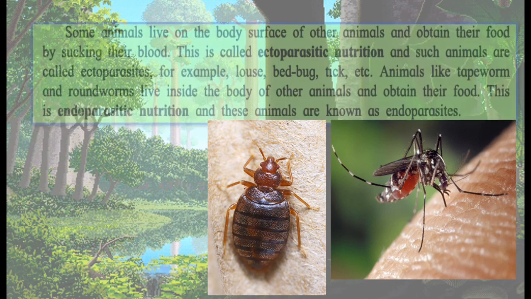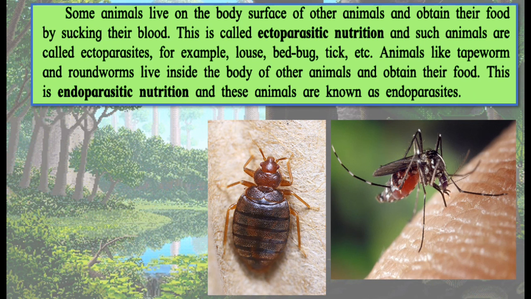So some animals which live on the body surface of other animals to obtain their food by sucking their blood are called ectoparasites, and this kind of nutrition is called ectoparasitic nutrition. In bedbugs or mosquitoes or ticks, they are on the outer surface of your body. Such animals are called ectoparasites, meaning those living outside. For example, louse, bedbugs, ticks, etc.